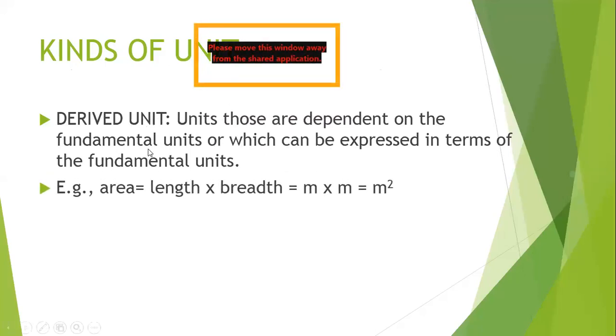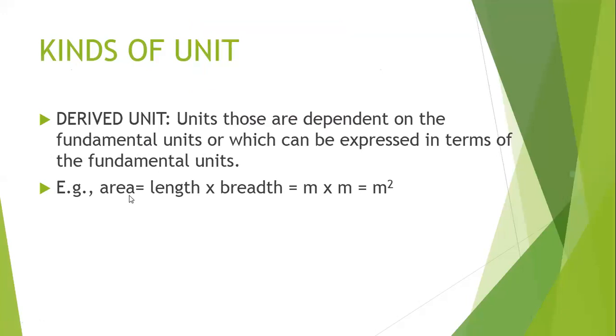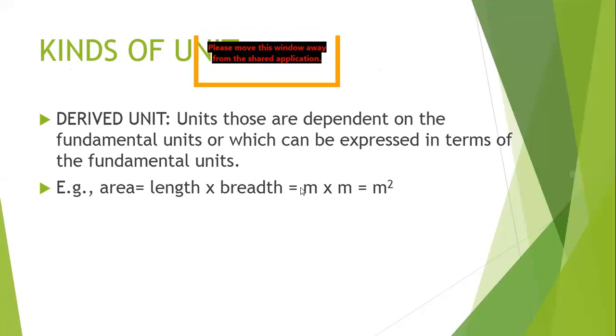For example, area. Area is what? It is length into breadth. Okay. So length is in meter and breadth is also in meter. So area, meter square, is a derived unit. Why? Because you require fundamental units to express it.